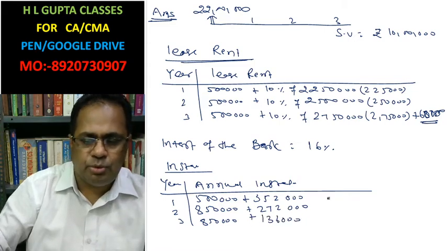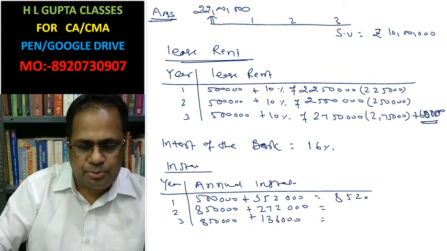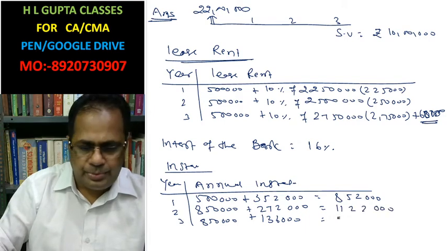That is the annual installment you have to pay: 8 lakh 52,000, 11 lakh 22,000, 9 lakh 86,000, 9 lakh 86,000.